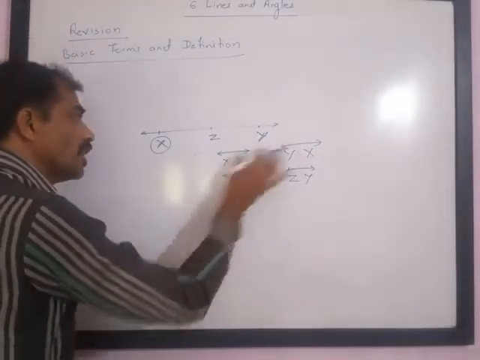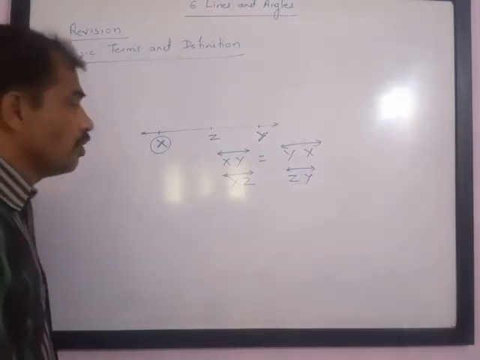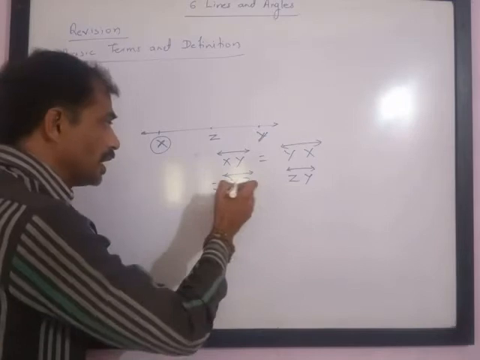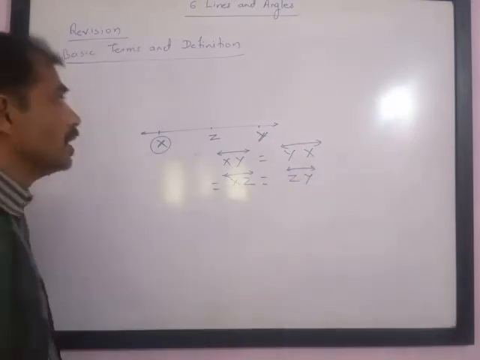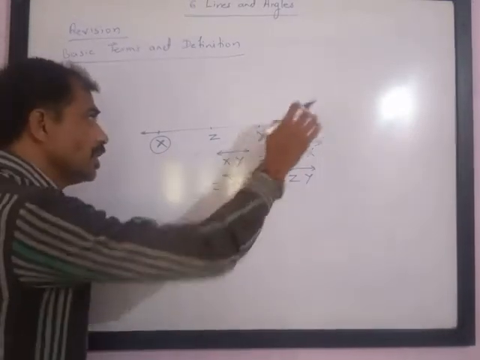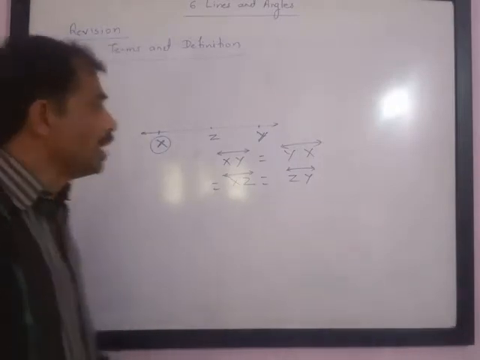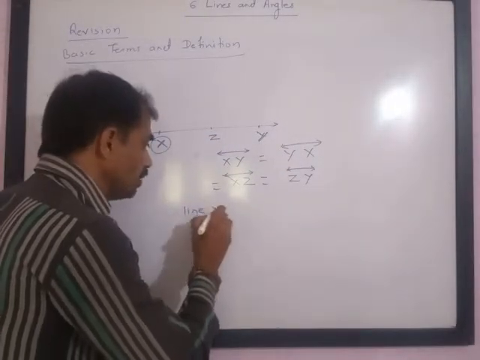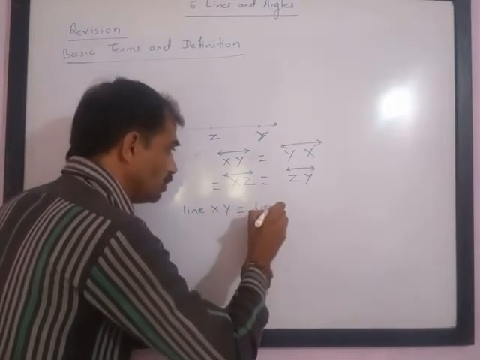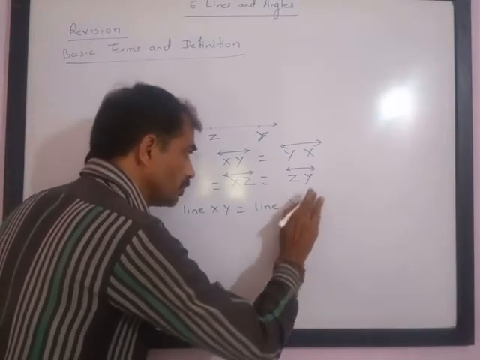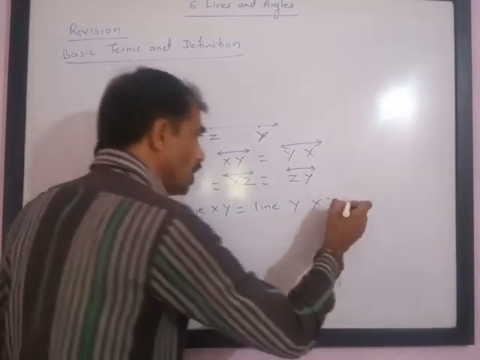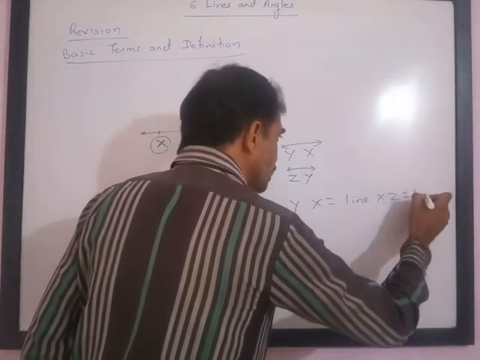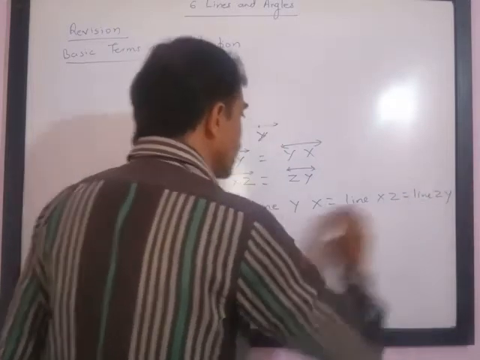So line XY is always equal to line YX, and is also equal to line XZ and line ZY, since all these 3 points lie on the same line. We normally write: line XY equals line YX equals line XZ equals line ZY. Please try to understand this.